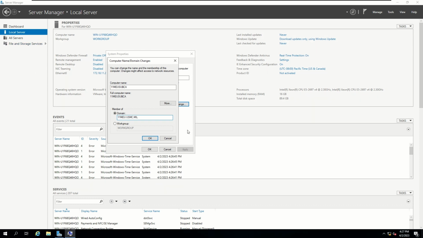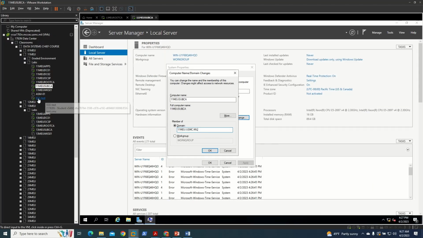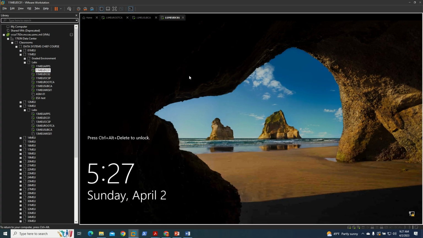Now before I go ahead and click OK, I'm going to navigate over to my domain controller and make sure that my SUBCA is pre-staged in its proper OU.